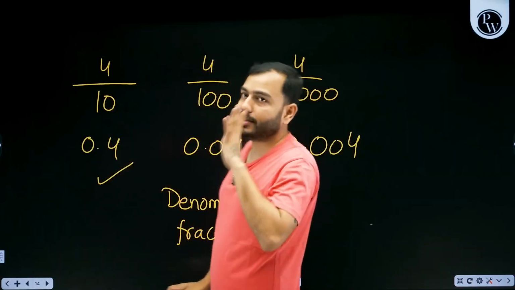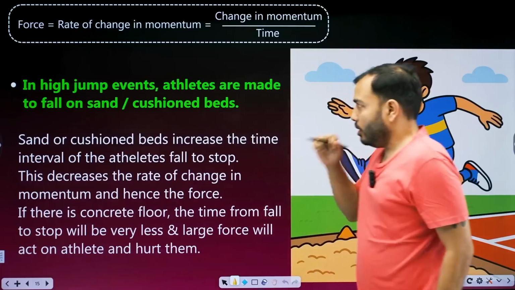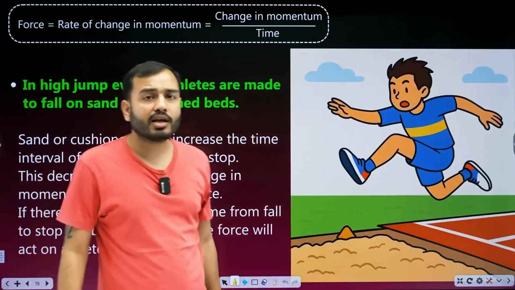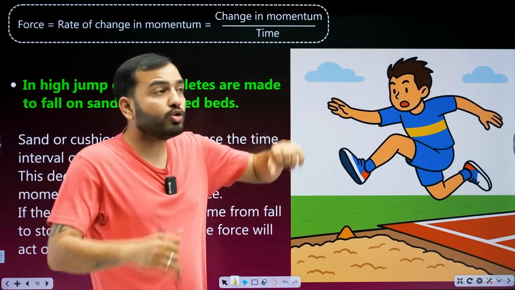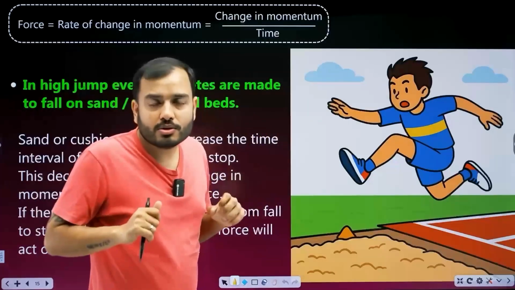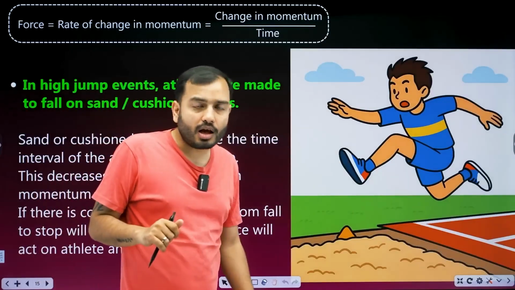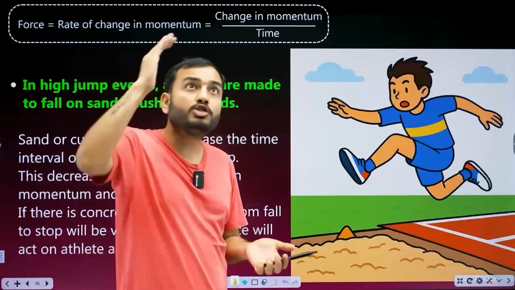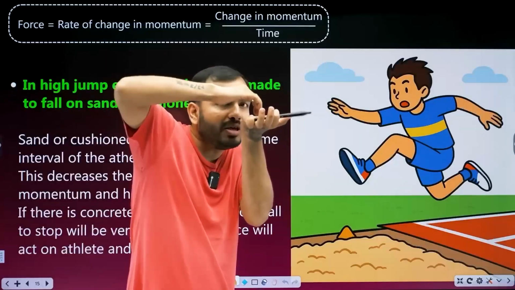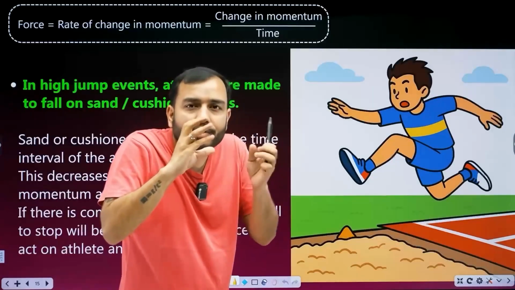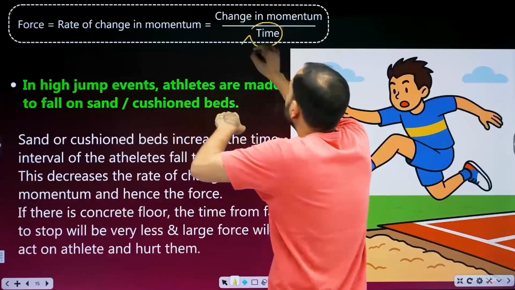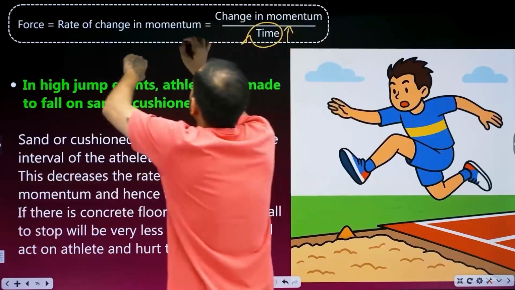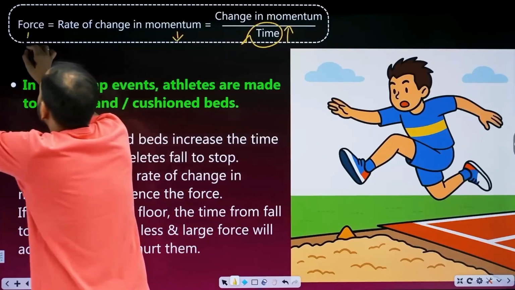Okay, that was a Newton's second law example. Looking next, you must have seen the high jump event, athletic events like this in the Olympics. You may have seen sand laid there, or in long jump, there are mattresses. Why are they there, sand or mattress? Whether it is sand or mattress, a change in momentum is happening there. You have jumped at very high speed, so you have to stop slowly, so that we increase the time. If the denominator increases, then the whole fraction is small, then the rate of change in momentum is small, then the force is small.